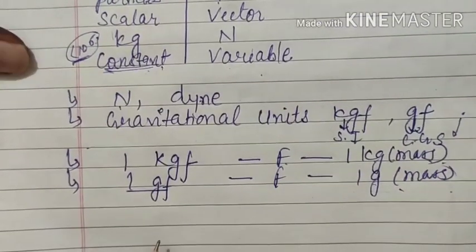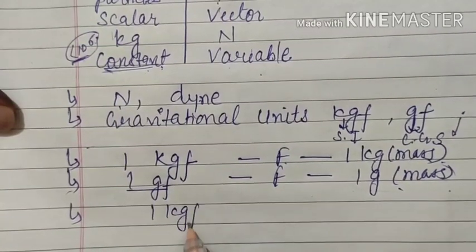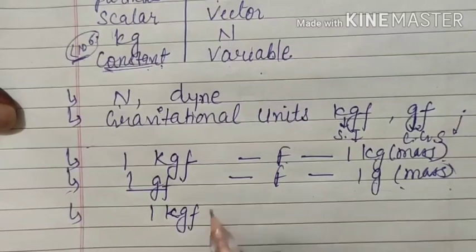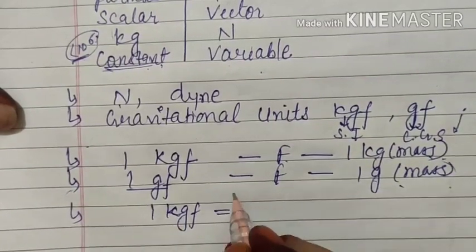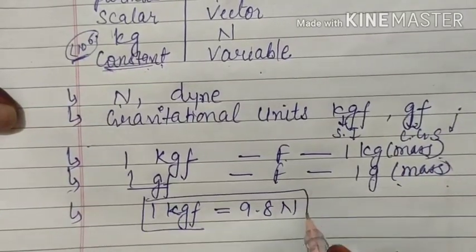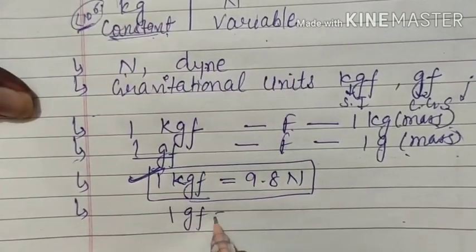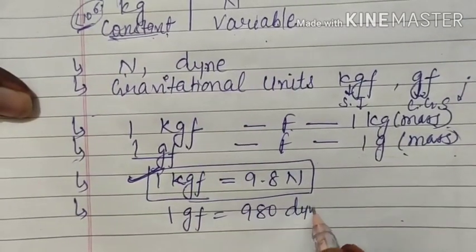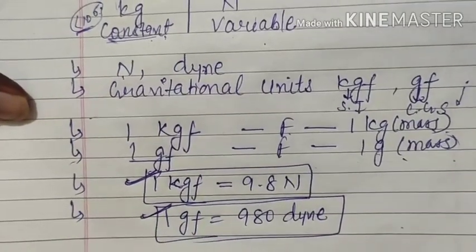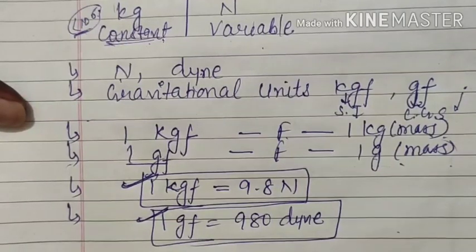Now the relation between kilogram force and Newton, because ultimately our important unit is Newton only, so we cannot work without it. So 1 kilogram force is equal to 9.8 Newton. Very clearly we have to remember this relation, as well as 1 gram force is equal to 980 dyne. This also we will remember very clearly, these 2 units. So in this chapter we have learned 4 units: Newton, dyne, kilogram force and gram force.